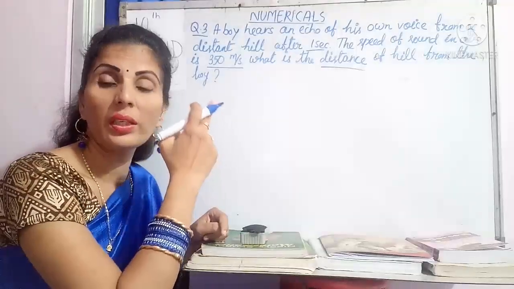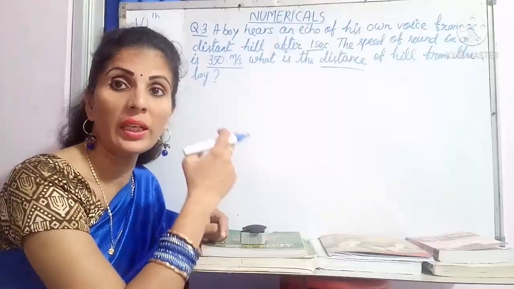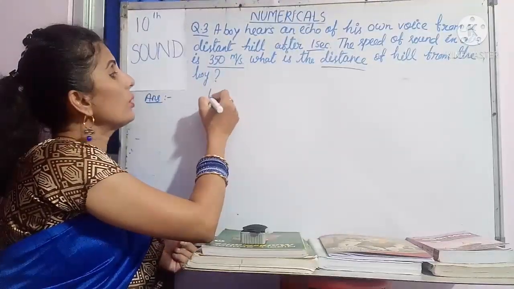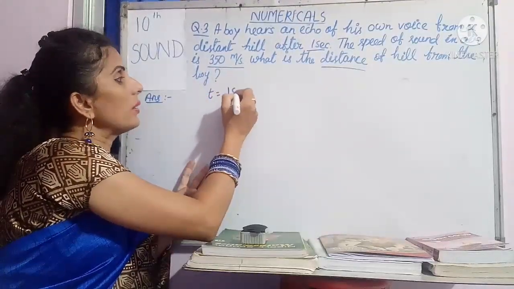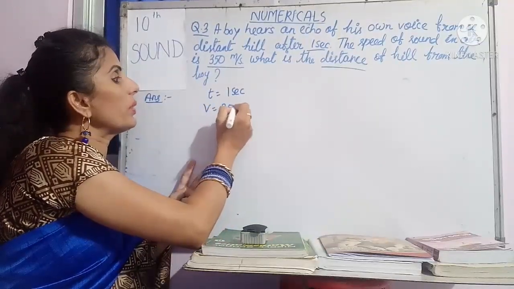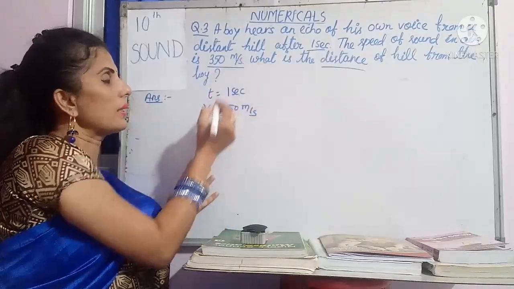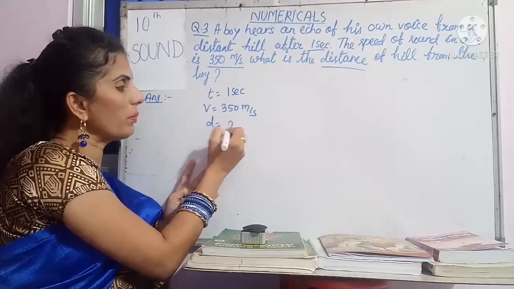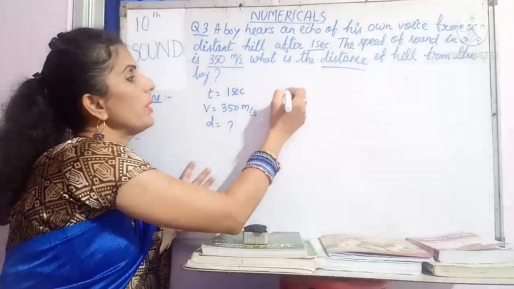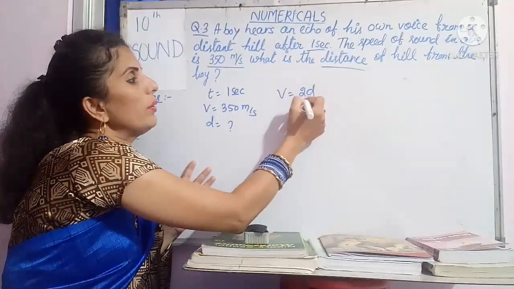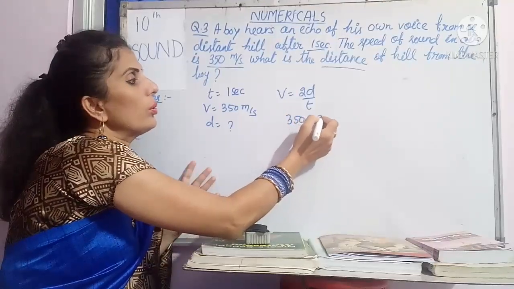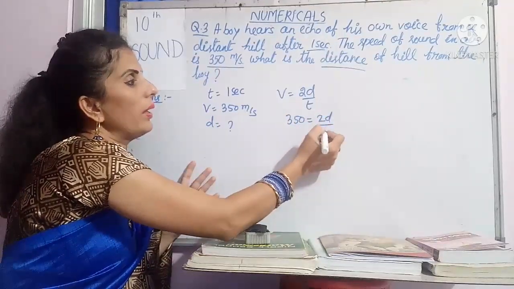Now from this you note down whatever the given conditions are and what it is asking. The given conditions are T equal to 1 second and V equal to 350 meters per second, and asking D equal to question mark. So the same thing you have to write. Now the formula is V equal to 2D divided by T, which means 350 is equal to 2D divided by 1.